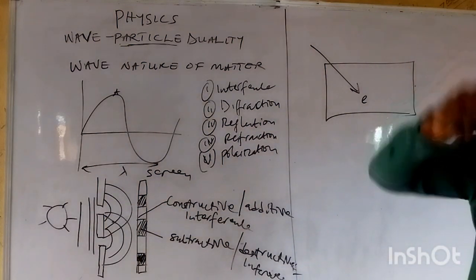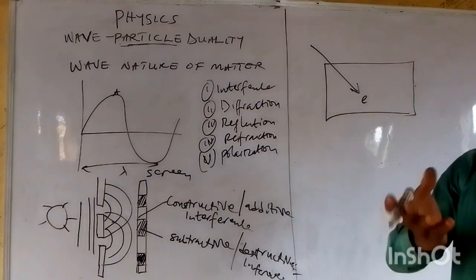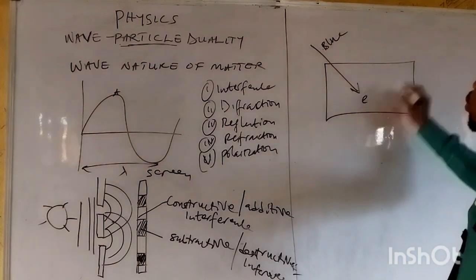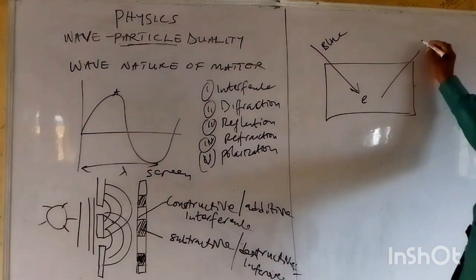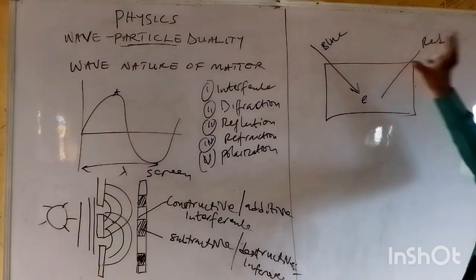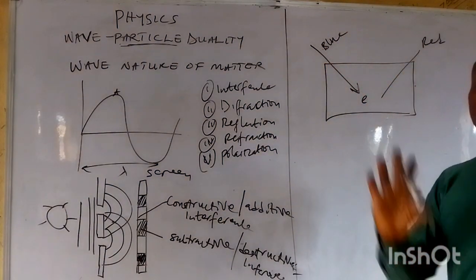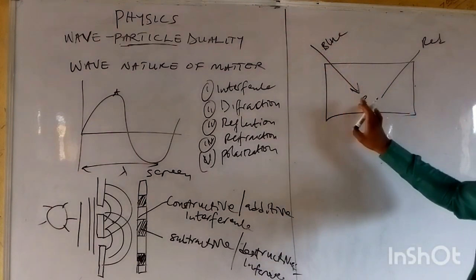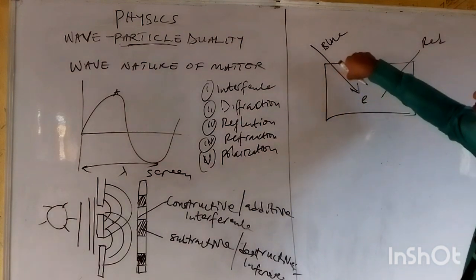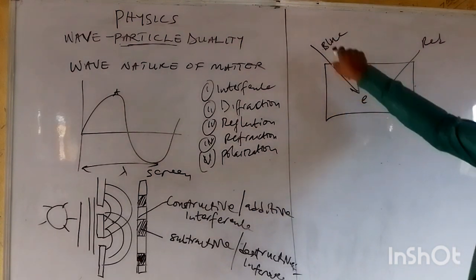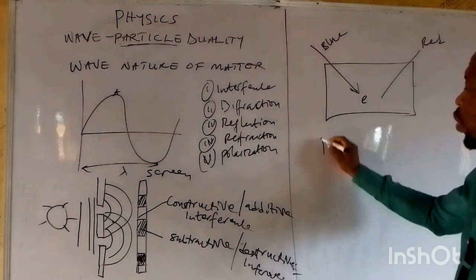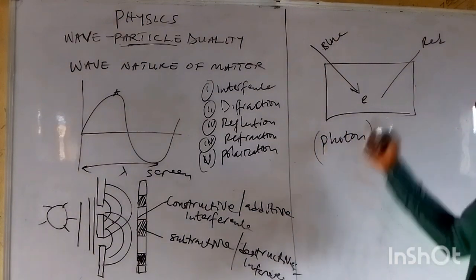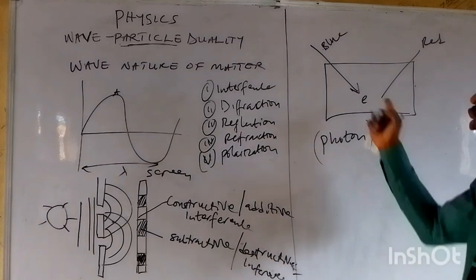It can knock an electron off from this metal. Now, assuming another particle, we can use maybe two colors. Let's say this one is blue, and then another one is red. Red light and blue light don't have the same frequency. And of course, we know that this light is a photon.